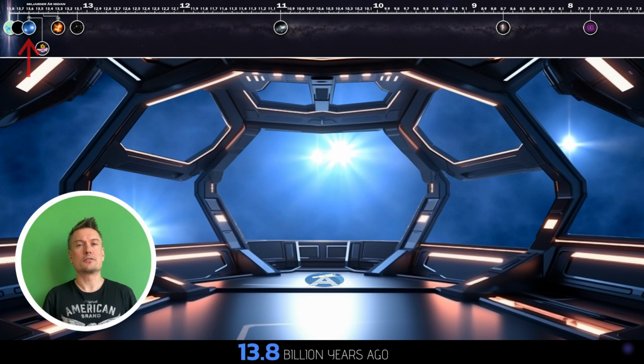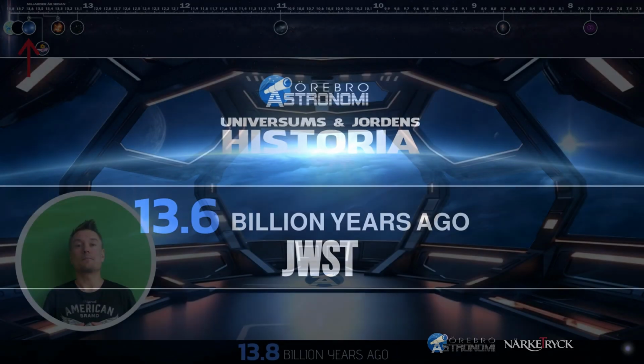The first stars. The universe's first stars consist almost entirely of hydrogen and helium. They are enormously large and have a relatively short lifespan. These stars are called population 3 stars, and exactly how and when they formed is still unknown. New telescopes like JWST will reveal more about the first stars that illuminated the universe.